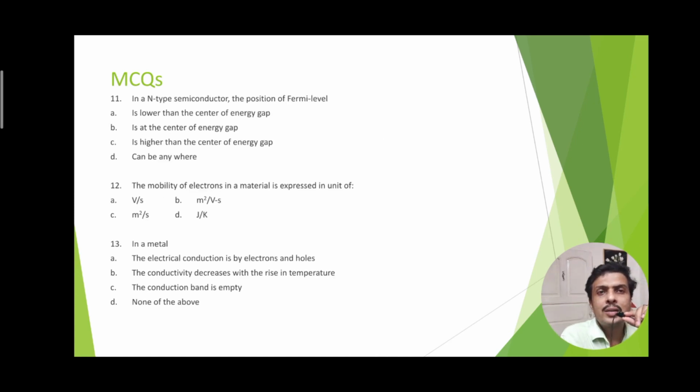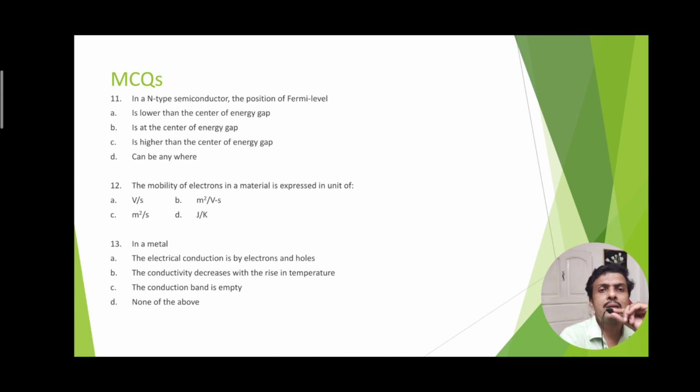In an n-type semiconductor, the position of the Fermi level is lower than the center of the energy gap, is at the center of the energy gap, or is higher than the center of the energy gap. The correct answer is option C, because in an n-type semiconductor the Fermi level is closer to the conduction band, and obviously this is higher than the center of the energy gap.